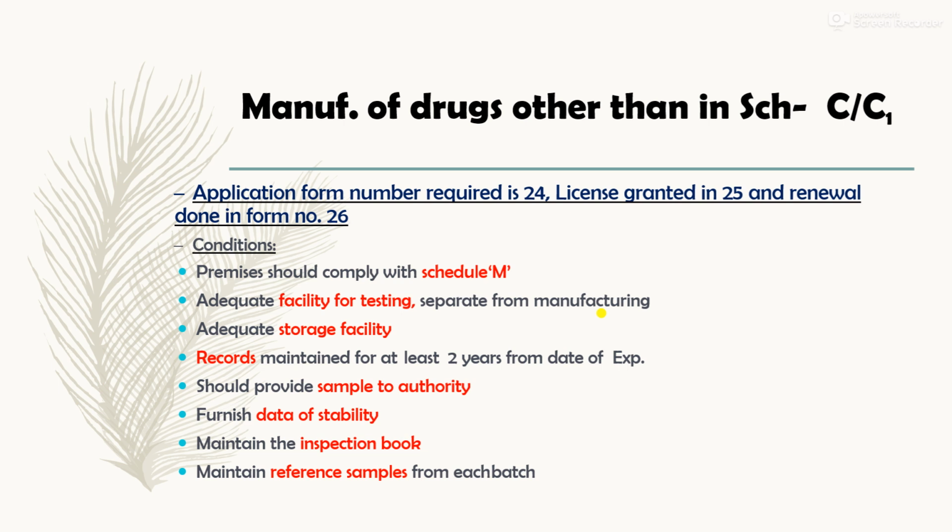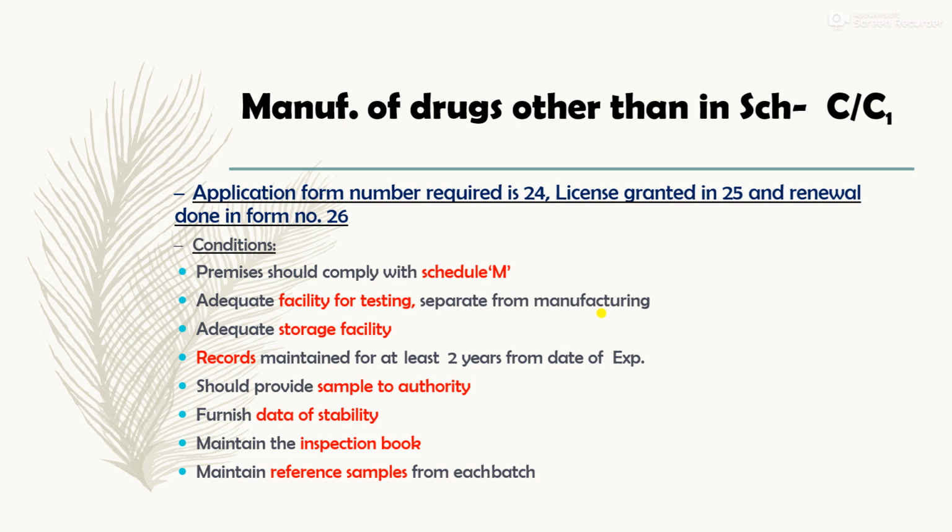So the conditions to be fulfilled are: the premises must comply with Schedule M. Adequate testing facilities must be available. An adequate storage facility must be there. Records should be maintained for up to 2 years. Then they should provide samples to the authority at the time of inspection, furnish all the stability data from time to time, and maintain the inspection book.